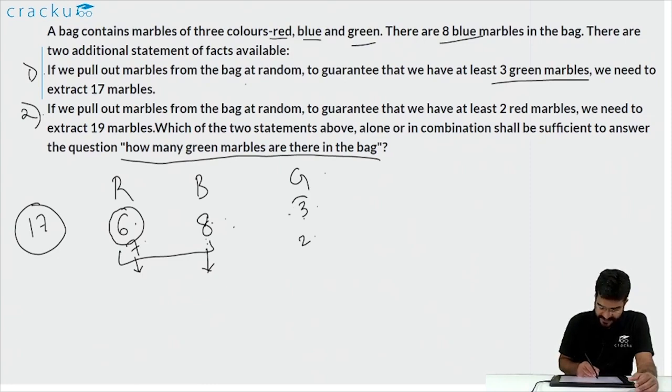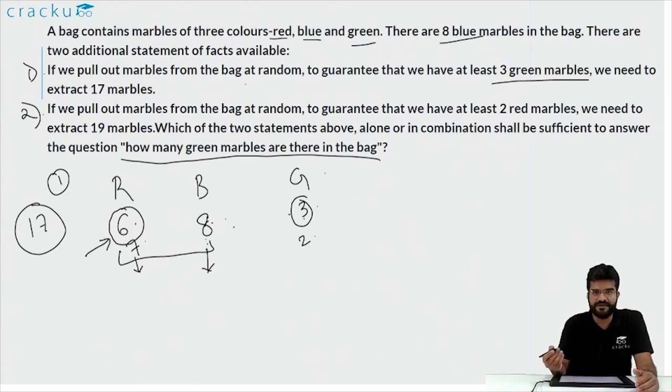The green marbles can be 3, they can be 4, they can be 10, they can be anything. You just know that there are at least 3 green marbles, and you know that the number of red marbles is 6. So using the first statement alone, we can't say for sure how many green marbles are there. We can say for sure that there are 6 red marbles, but we don't know how many green marbles are there. They are just 3 plus x, where x is a positive number.